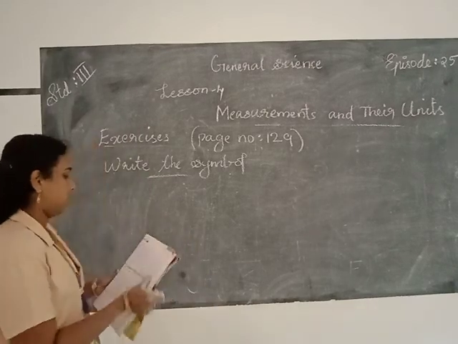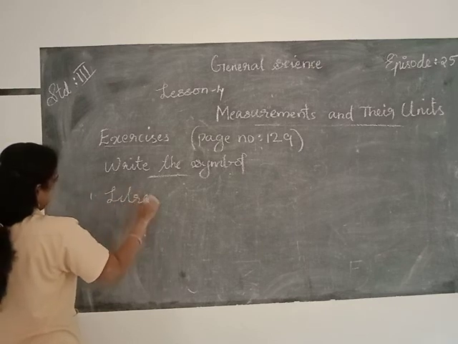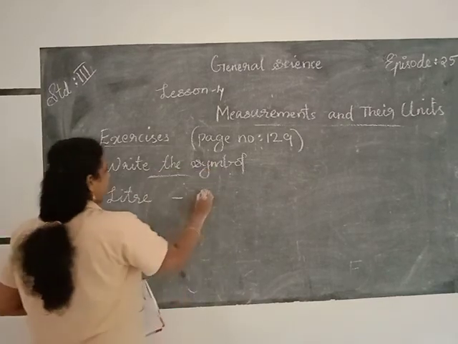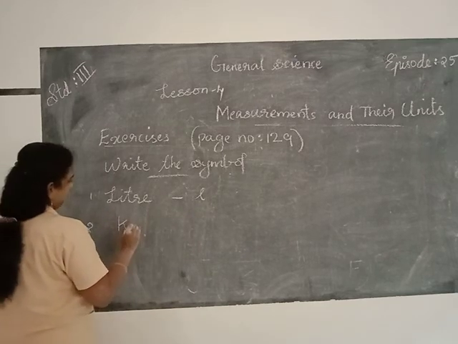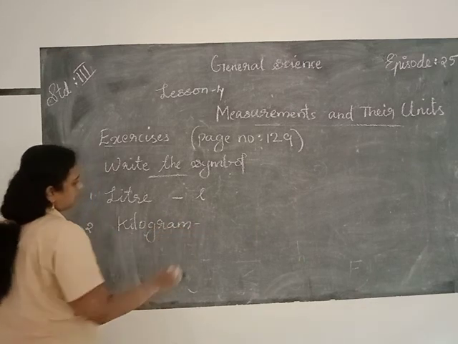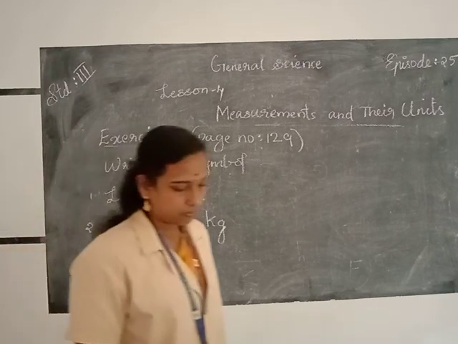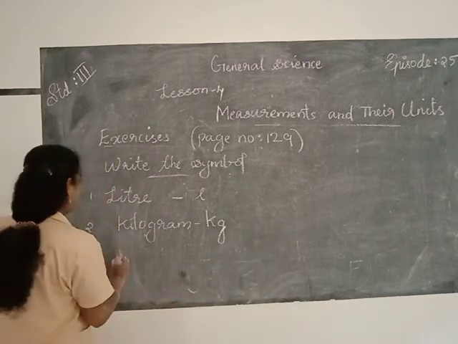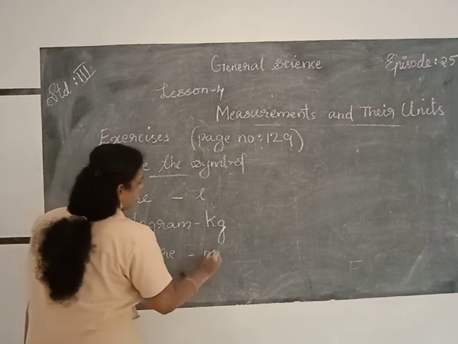And the first one, liter. From the help box, L denotes liter. So you write L. Then the second one, kilogram. Kilogram is denoted by the symbol kg. Then third question, milliliter. Milliliter is denoted as ml.